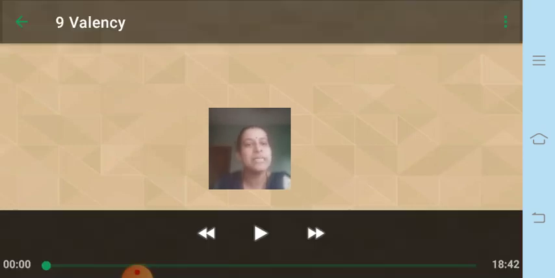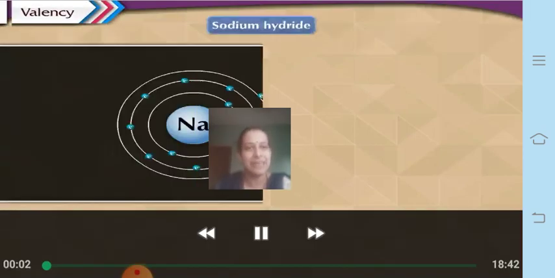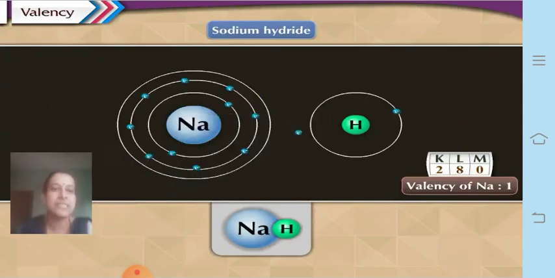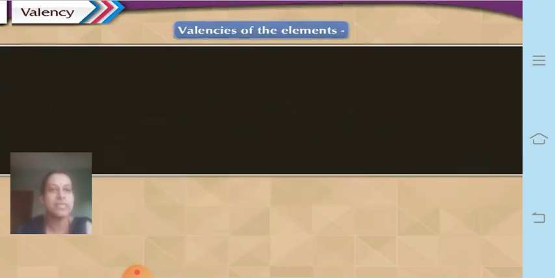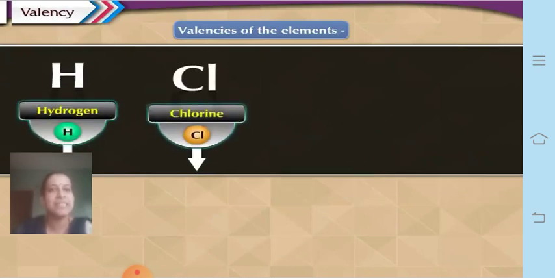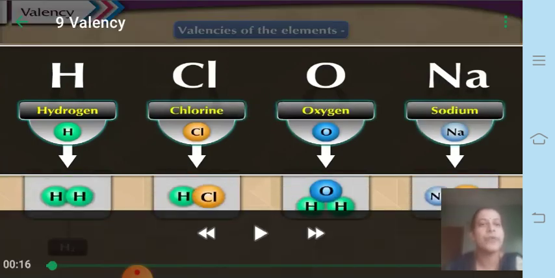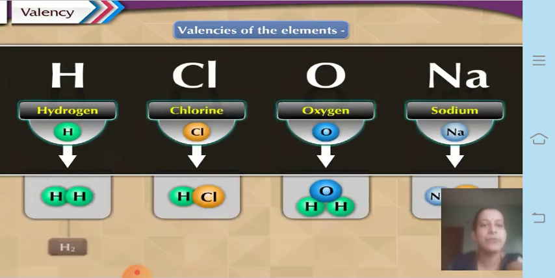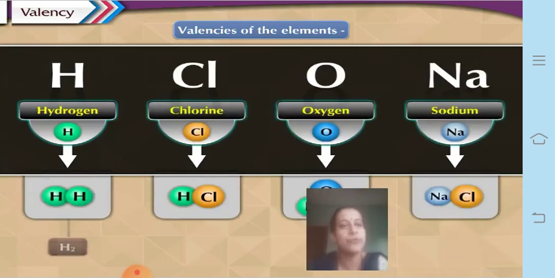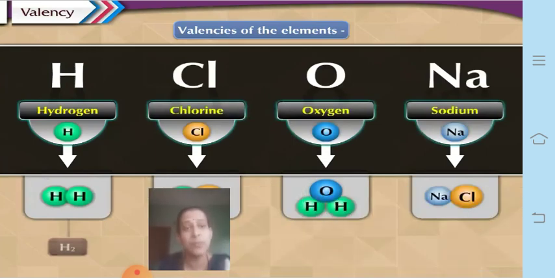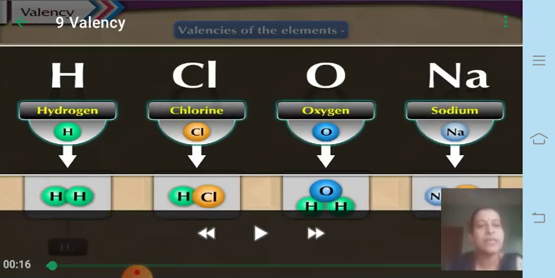Today we shall discuss what is meant by valency. You have already learned about valency in standard 8, where you saw that it is due to the formation of bonds. Let us see different elements first and then try to define valency: hydrogen in the hydrogen molecule, chlorine in hydrogen chloride or hydrochloric acid, oxygen in water, and sodium in sodium chloride. Let us try to find out their valencies.